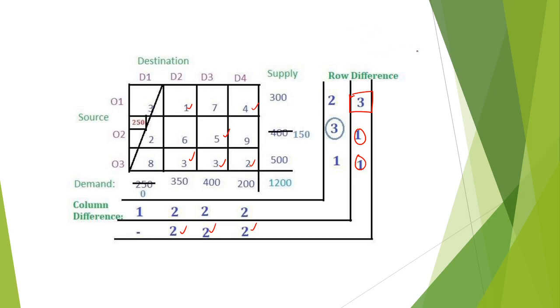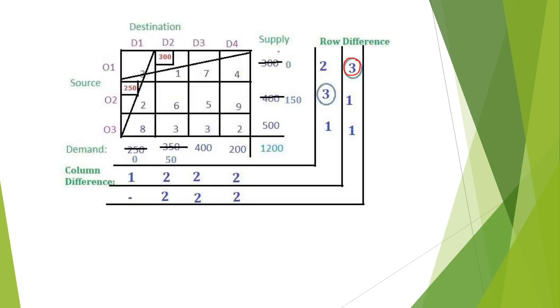This greatest element 3 is in the first row. So the least element in the first row is 1, and we fix this cell. Here demand is 350 and supply is 300. So I am taking the supply 300, and subtracting 300 from here, you get 0, and here you get 50. Now this row gets cancelled. So the first row and first column are cancelled, and now we again find the row difference.